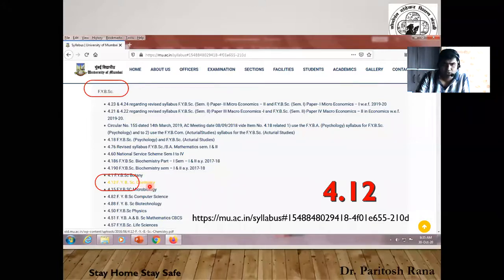You can download it and keep it on your mobile phone, so that it will be better for you to see what syllabus is completed and what is remaining, and you can concentrate on the different headings that you are going to learn in this semester. It is a syllabus for the entire year, but it is semester wise.